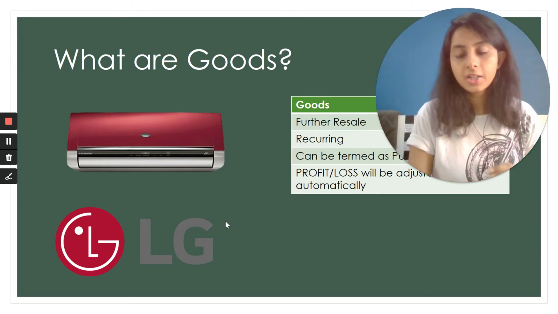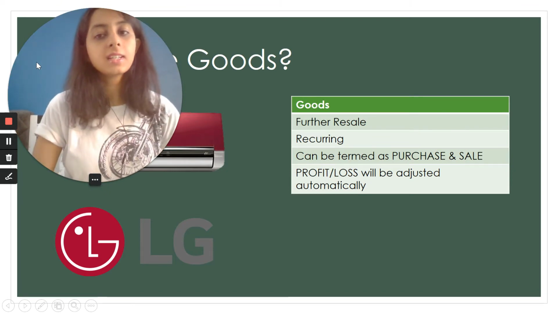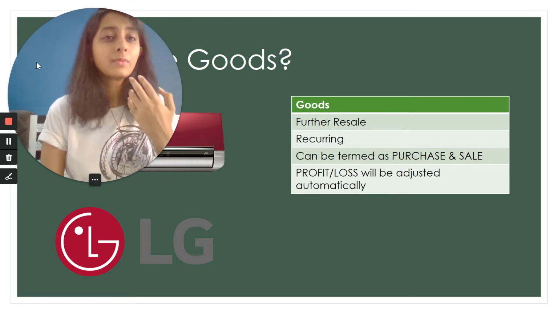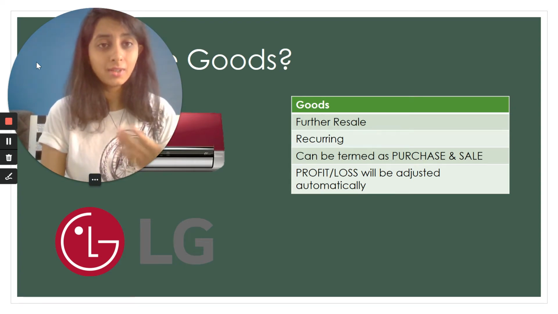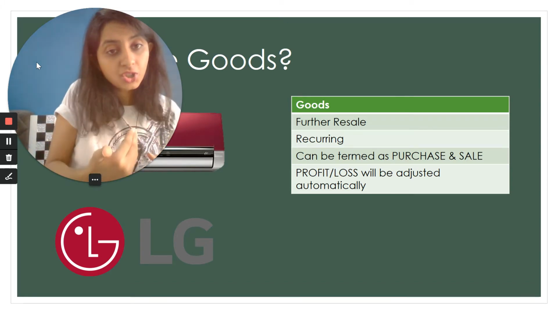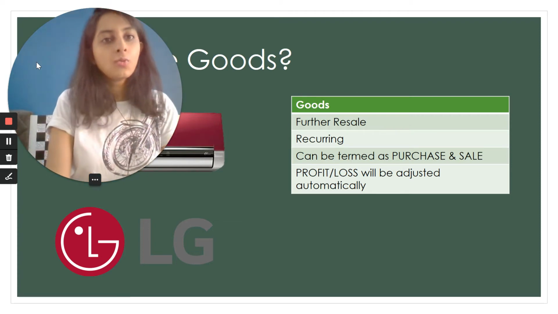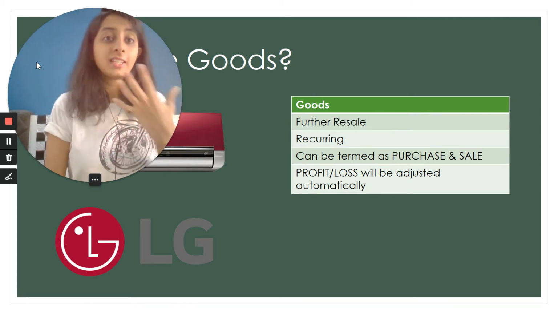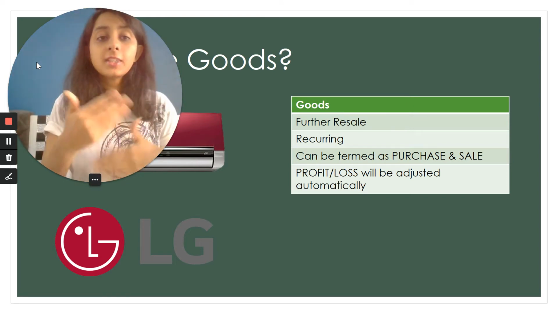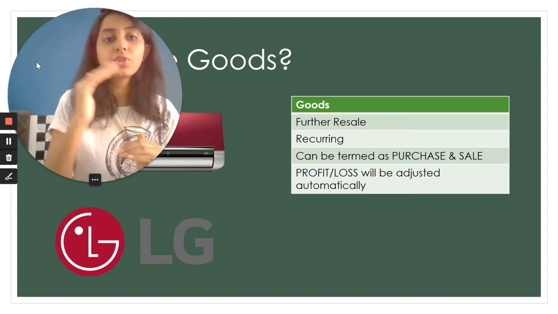Now, the main bifurcation that comes here is goods are termed as purchases and sales. So, for me, this air conditioner is an asset. So, I cannot say that the air conditioner that I have purchased is my purchases. However, LG Electronics would surely say that this air conditioner that I have purchased is basically my raw material, which I'm going to further sell. So for them, this air conditioner would be sales or purchases. So goods can be renamed as purchases and sales.